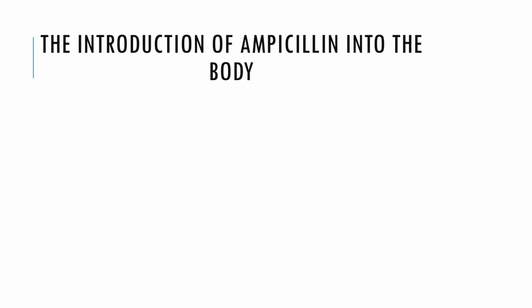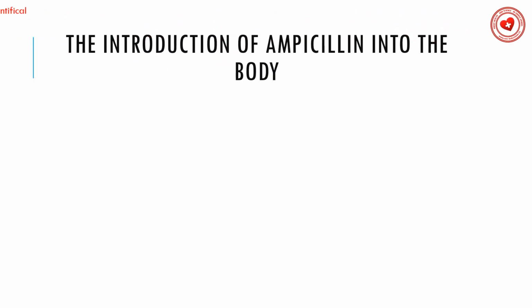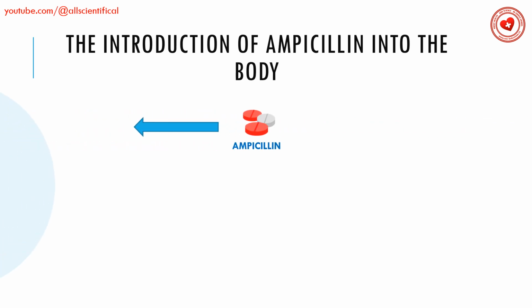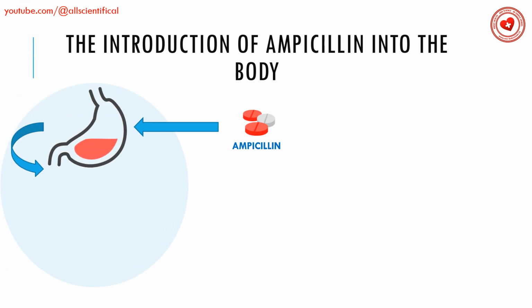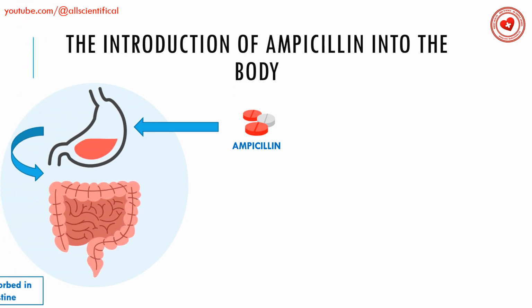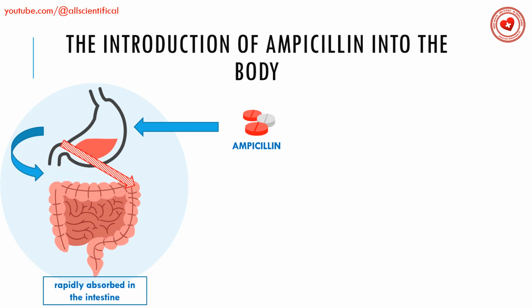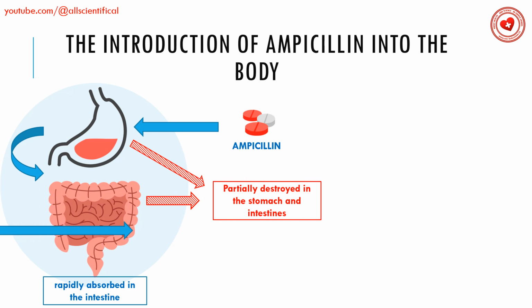The introduction of ampicillin to the body. Ampicillin, when taken orally, is absorbed rather quickly in the intestines when entering the internal organs, tissue and body fluids, creating concentration sufficient for therapeutic action. Partially, the drug is destroyed in the stomach and intestines, although the main amount is absorbed.